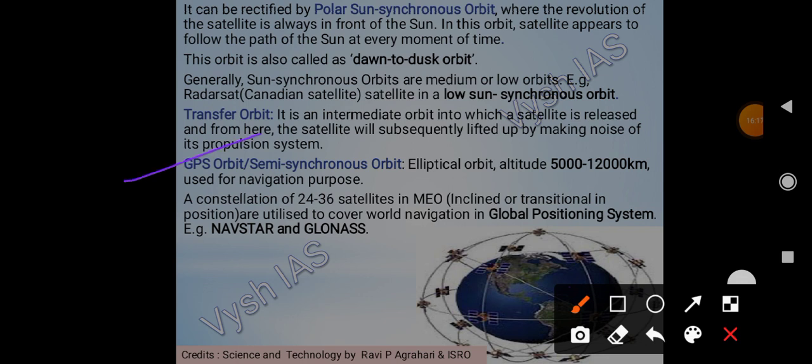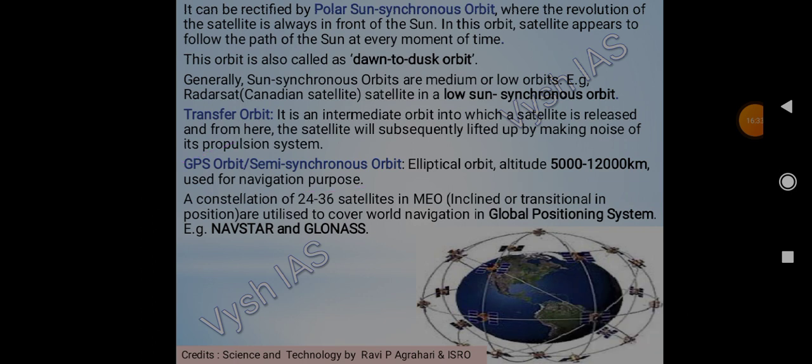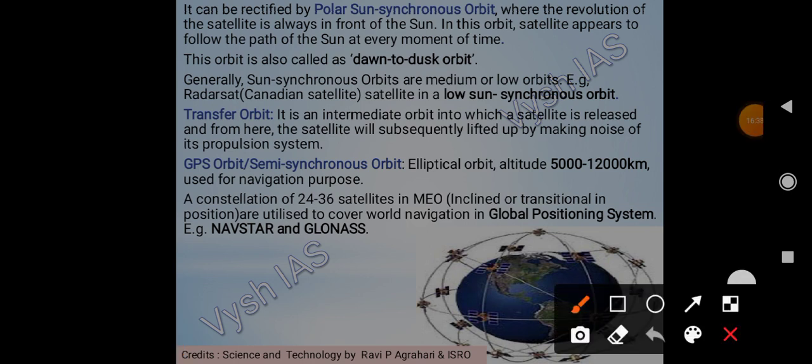Then we have the GPS orbit or semi synchronous orbit. Elliptical orbit, altitude 5,000 to 12,000 kilometers. It is used for navigation purposes. A constellation, meaning a bunch of satellites, around 24 to 36 satellites in MEO, medium earth orbit, either in inclined or transitional position, are utilized for navigation.